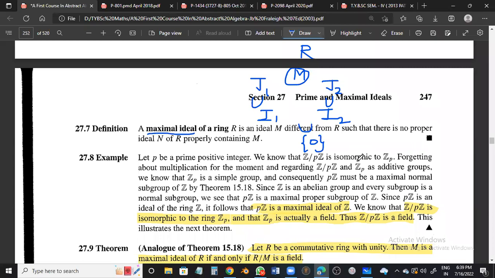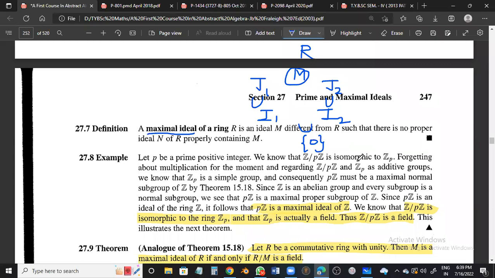Okay. Yes, ma'am. Okay. These are actually sets. Whenever you talk about sets, you'll be talking about which set is contained in which set. So we know the concept of subset and superset. So in set notation, M does not have any other superset than R. This is the meaning.